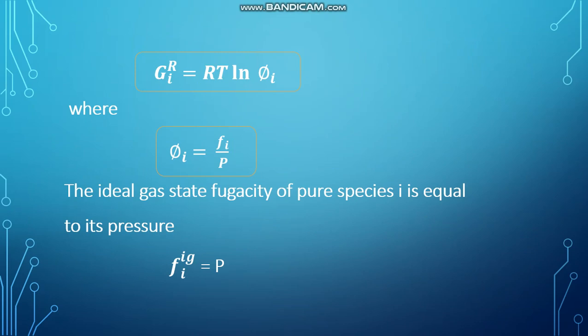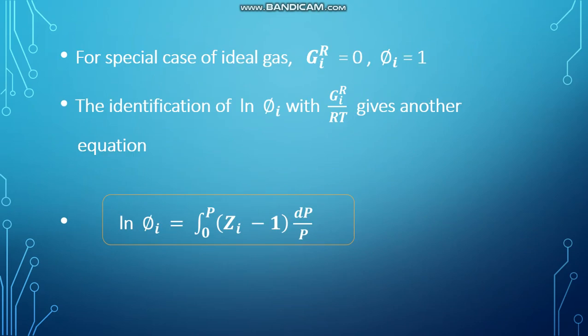For the ideal gas state, the fugacity of pure species i is equal to its pressure. That means fi^ig is equal to P. For the special case of an ideal gas, Gi^R is equal to 0. When this becomes 0, phi i becomes equal to 1.